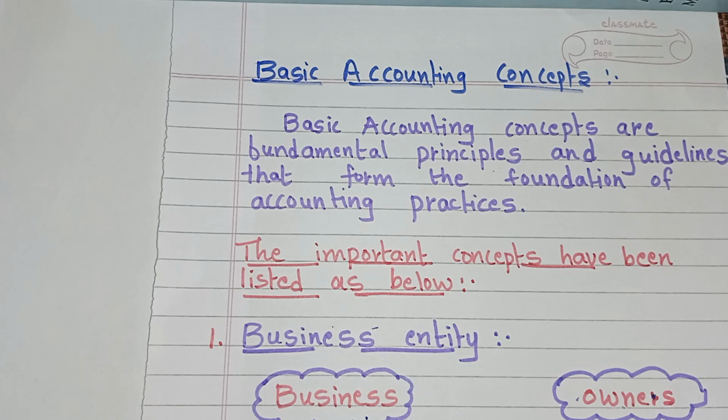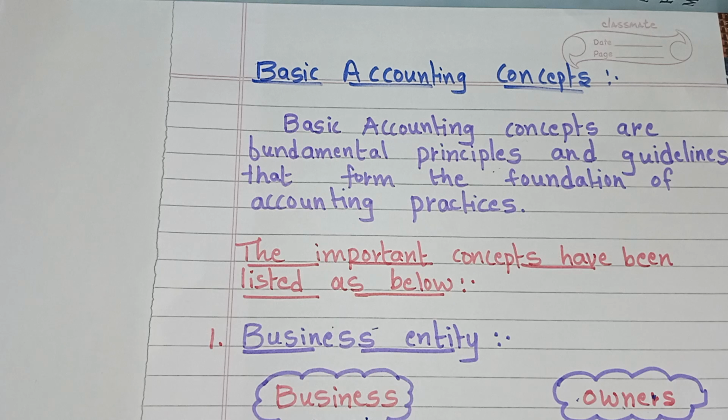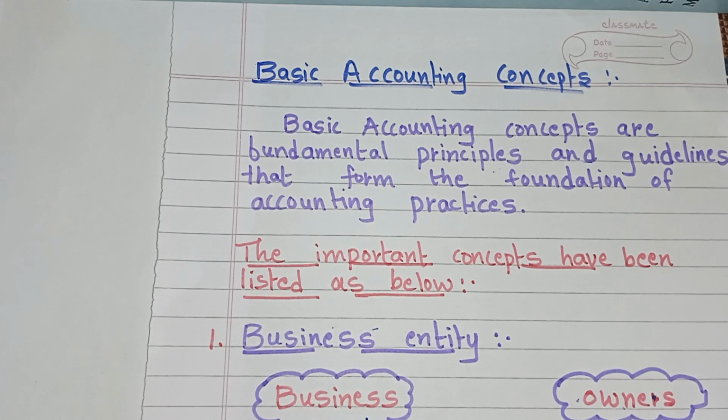By applying these concepts consistently, companies can prepare reports that are useful for the stakeholders, regulators or the management, ensuring everyone has a clear, accurate and consistent understanding of the business's financial position. So overall, these concepts help to ensure consistency, reliability and accuracy in financial reporting. This is the meaning of basic accounting concepts.